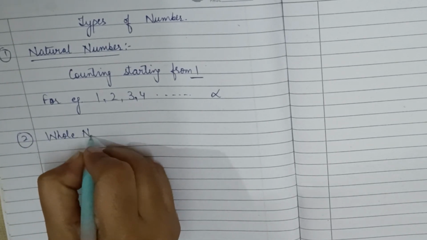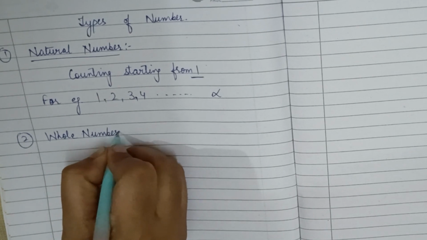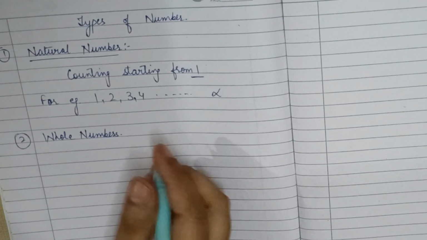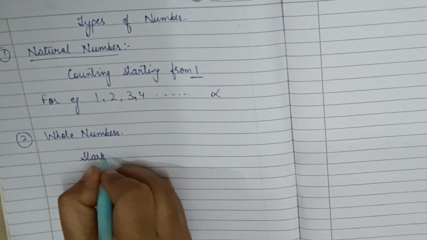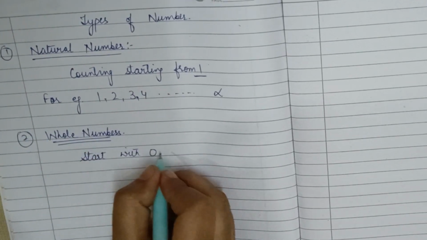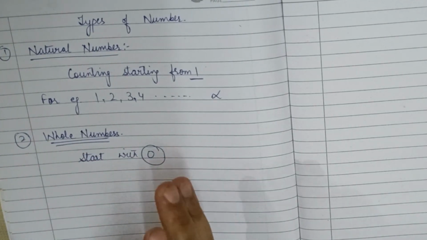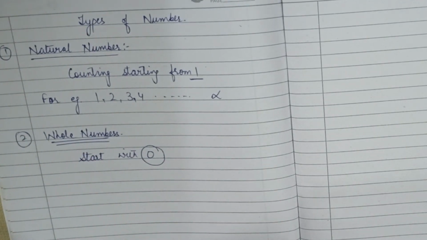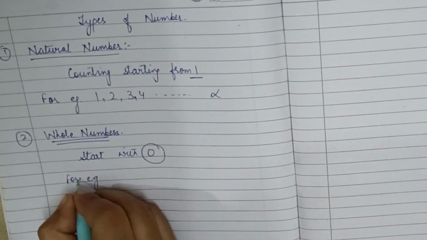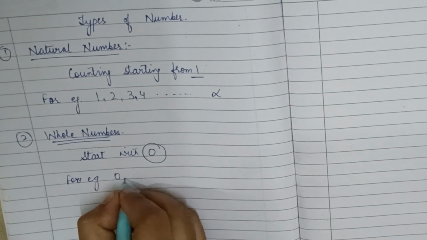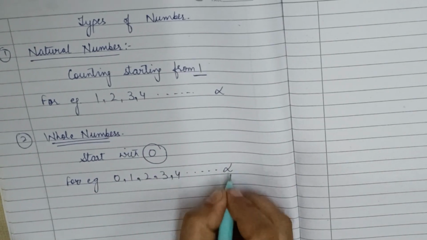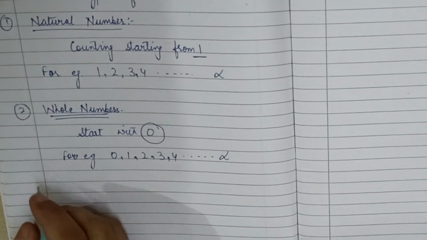whole numbers. Now, what are whole numbers? Whole numbers are numbers that start with 0. In whole numbers, 0 is included. 0, 1, 2, 3, 4, 5 till infinity. For example, 0, 1, 2, 3, 4 till infinity. Now, the third one,